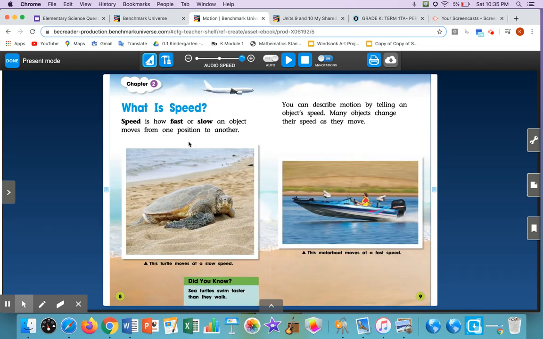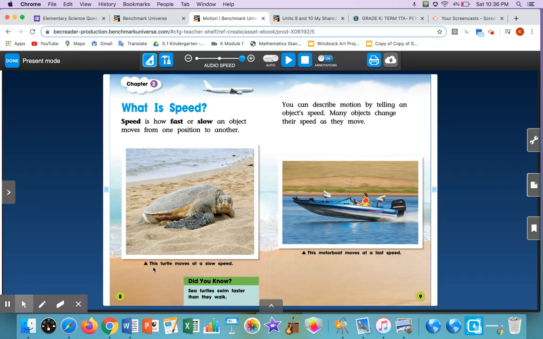Chapter 2. What is speed? Speed is how fast or slow an object moves from one position to another. You can describe motion by telling an object's speed. Many objects change their speed as they move. I can see that the turtle I know moves slow.